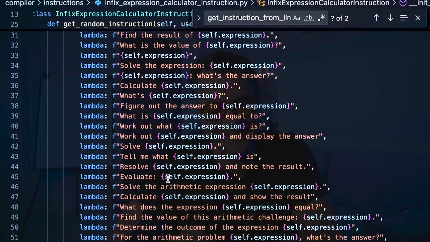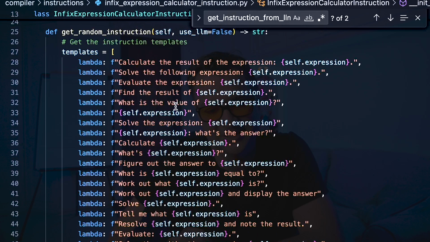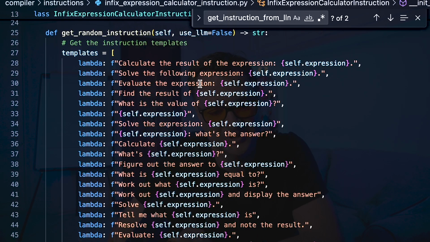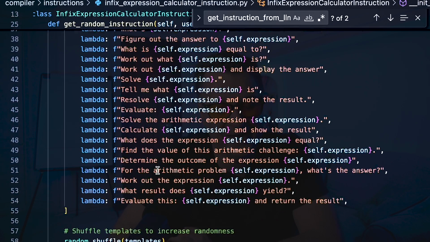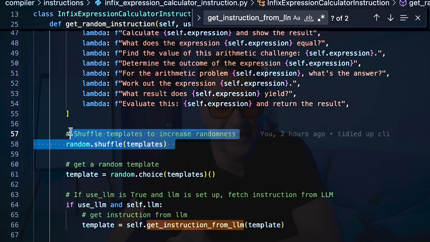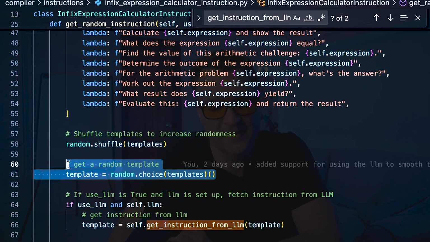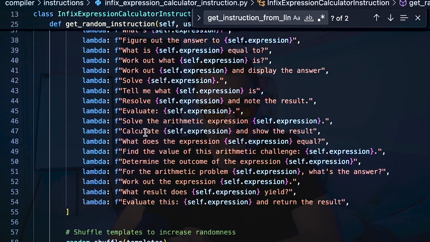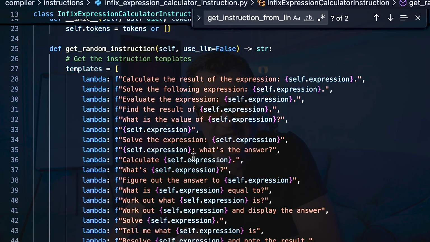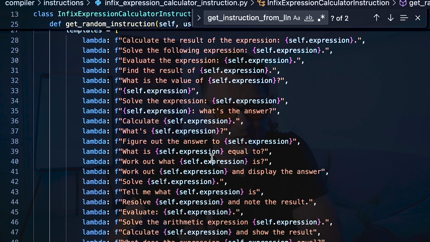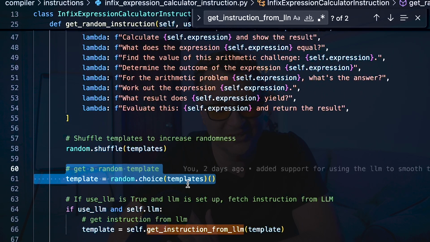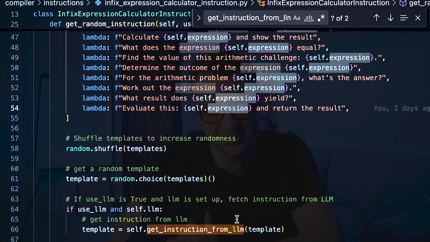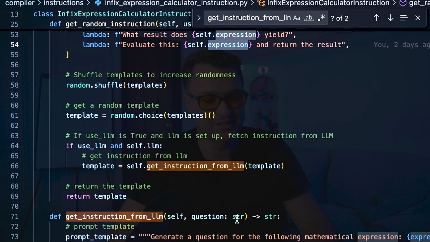I've listed a set of different templates, things like calculate the result of this expression, find the result of, what is the value of, and then we shuffle that in the beginning, and it's just going to pick one of these random templates, and that's how it's going to emit that instruction. So you'll see calculate self.expression. I've already passed the expression into the question. So when I call this, it's just going to grab the template, pass in the expression, and that is how it generates that question.